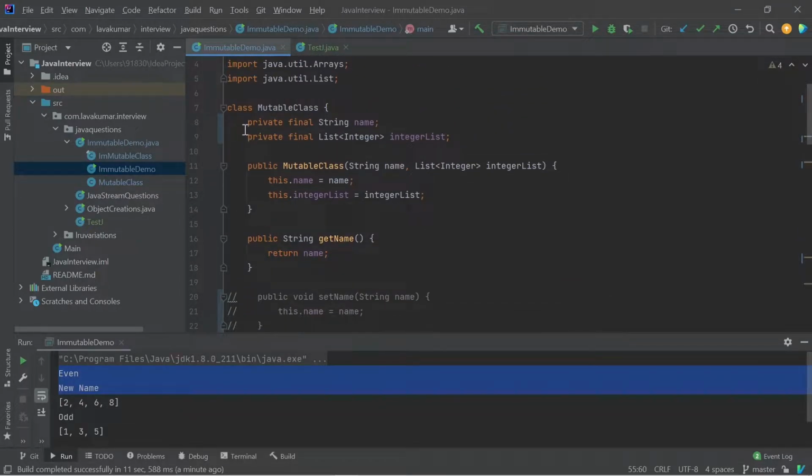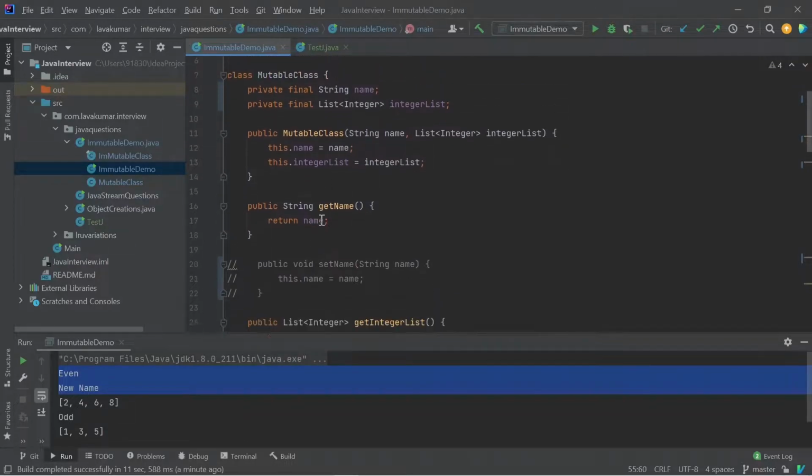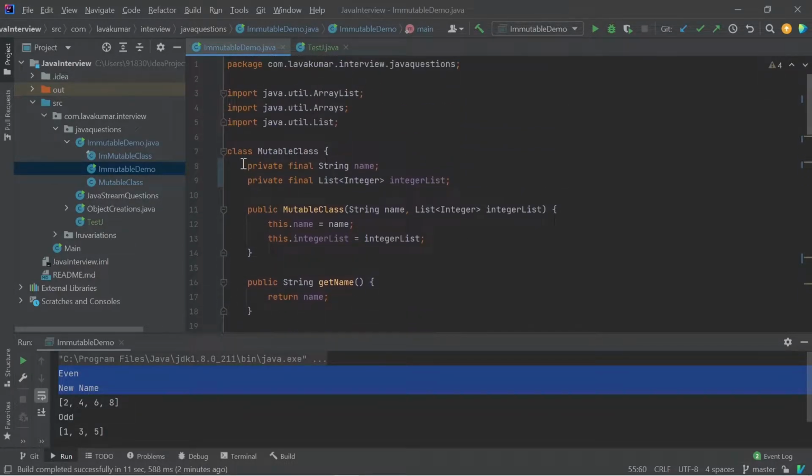Observe clearly, this is still wrong. There is one error in here. Even though we have removed the setters and made the fields private final, it is still not an immutable class, because the name is passed by value, but the collections are not passed by value in Java.